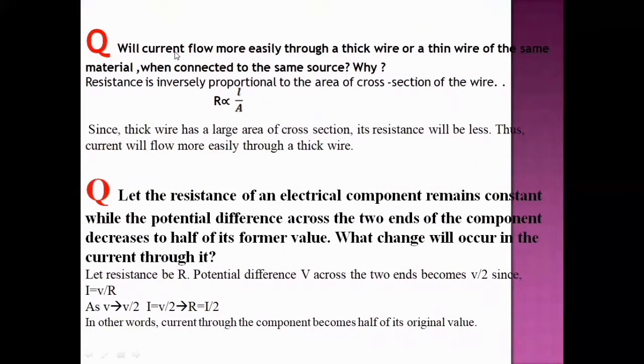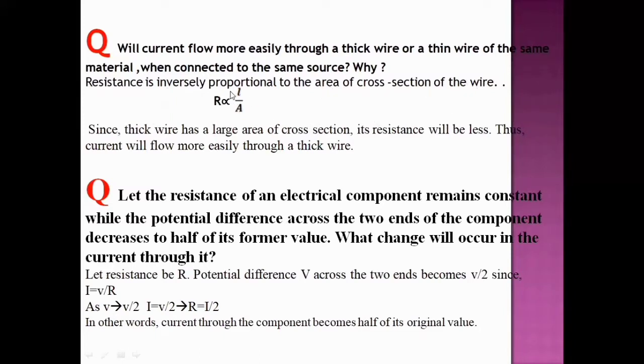Will the current flow more easily through a thick wire or a thin wire of the same material when connected to the same source? Why? Already you know the answer now. Resistance is inversely proportional to the area of cross section of the wire.